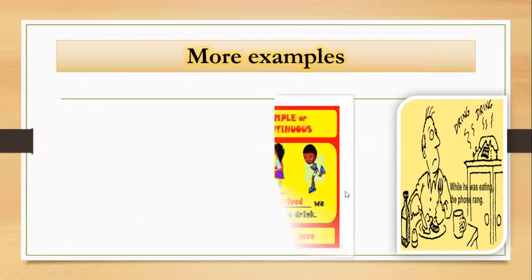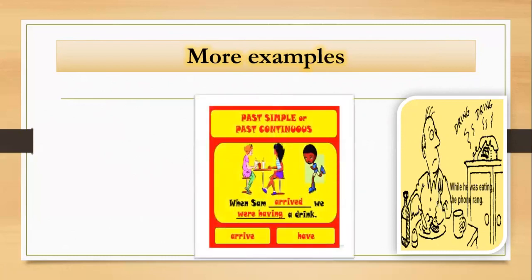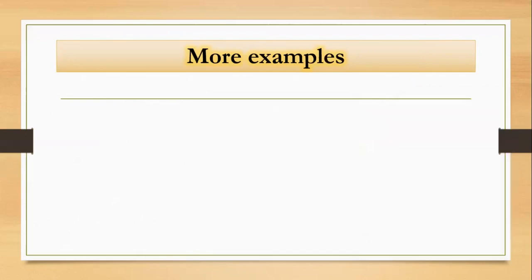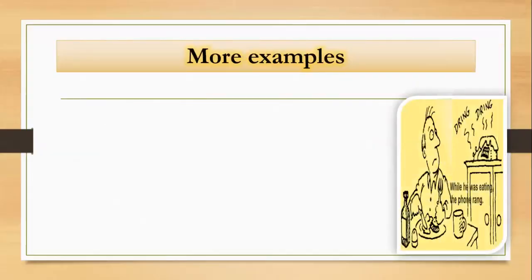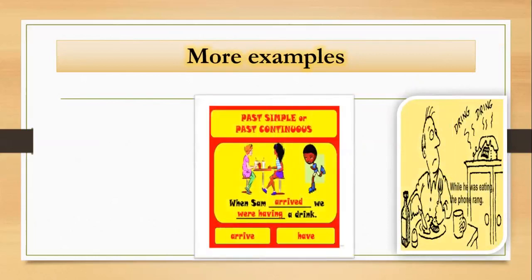Another example. When Sam arrived, we were having a drink. So we can say we were having a drink when Sam arrived. You can start your sentence with when or use it in the middle of your sentence. Here we have a long action which is we were having a drink. The short action, when Sam arrived. So what interrupted their drink? When he arrived.